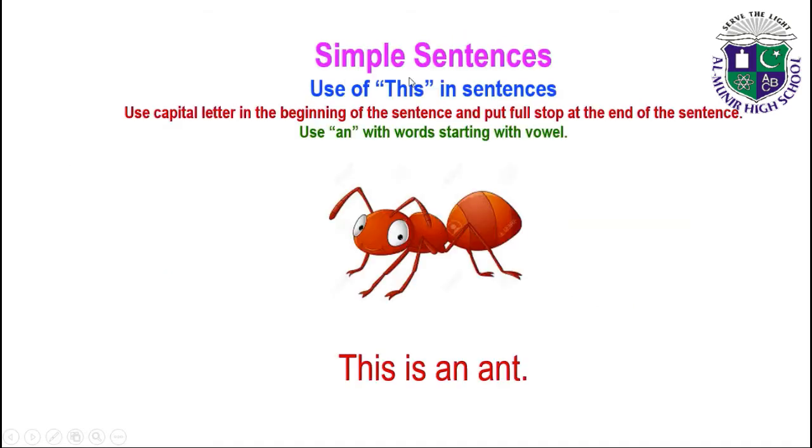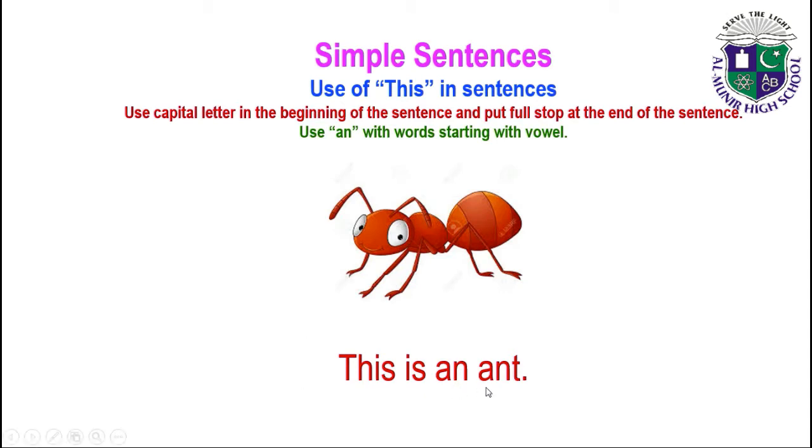Now we have to make simple sentences. Use this in sentences, and use a capital letter in the beginning of the sentence and put a full stop at the end of the sentence, and use an with words starting with a vowel. And what is the meaning of this line? The meaning of this line is that the words which are starting with vowels like A, E, I, O, U, we have to use an with those words.